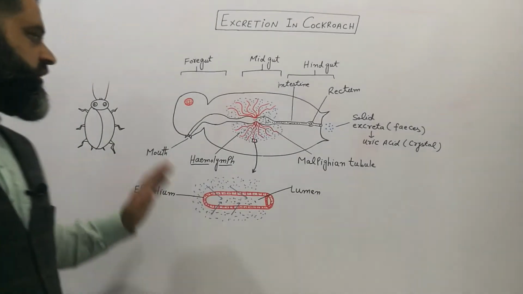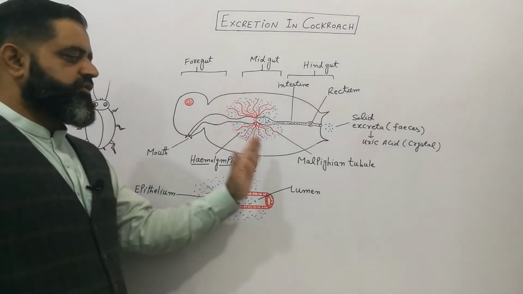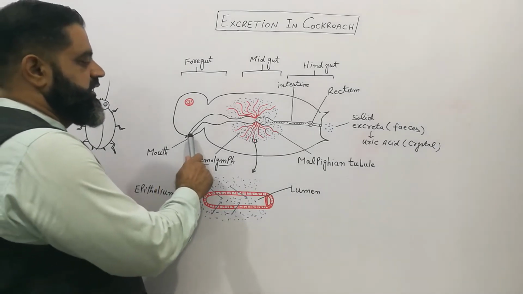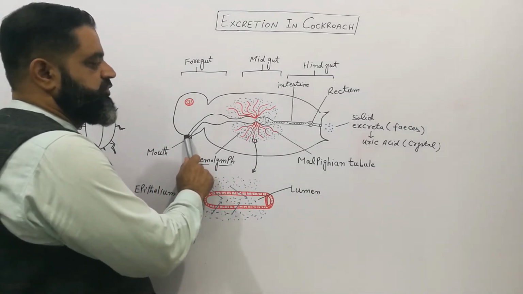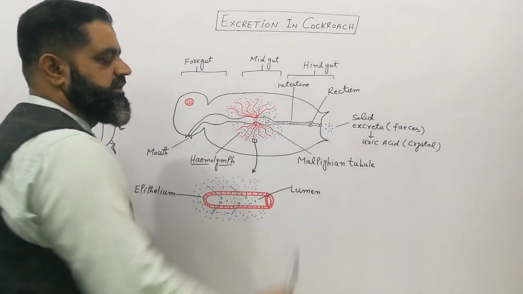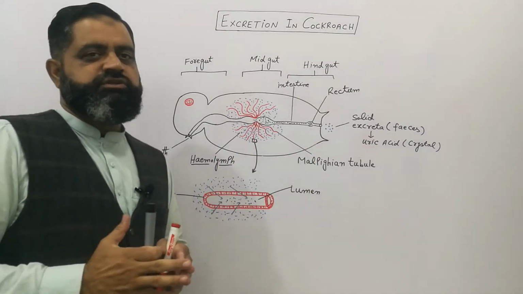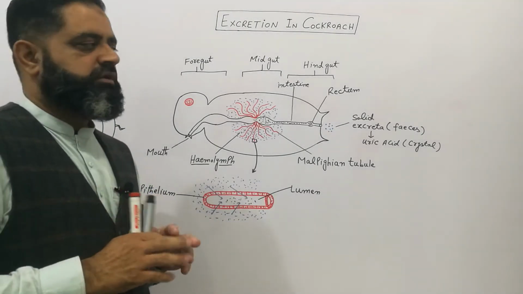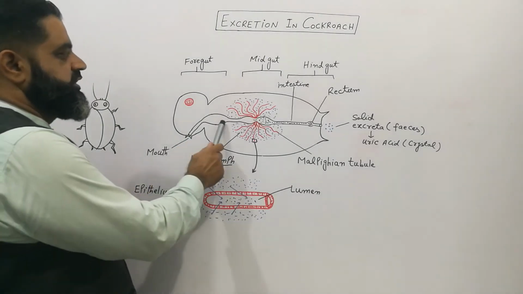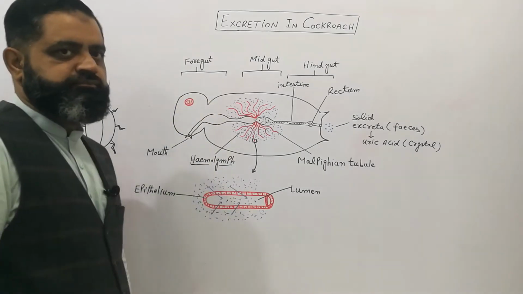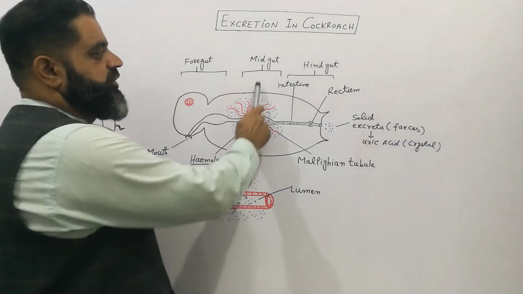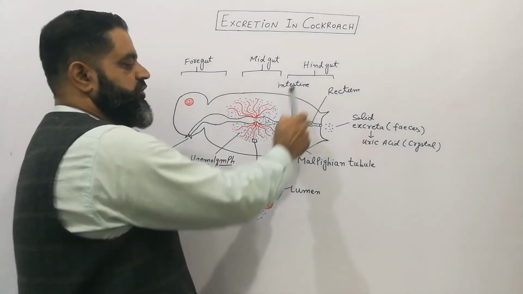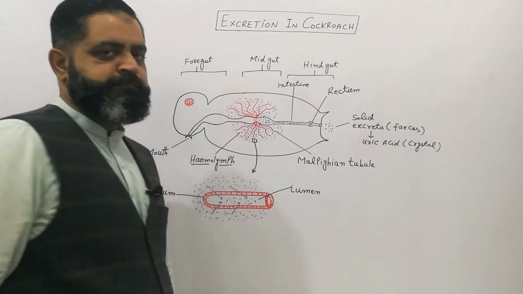When we look at the internal structure of a cockroach, its body has a digestive system which starts from the mouth and ends at the anus. This digestive system or gut has been divided into three parts. The anterior portion is known as foregut, while the middle portion is known as midgut, and the third and last portion is known as hindgut.